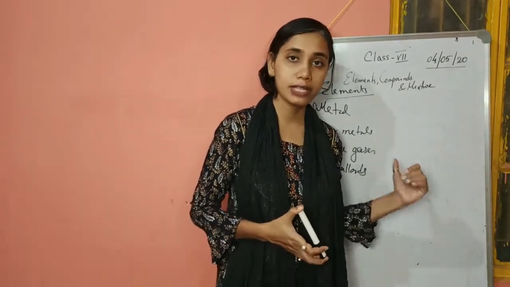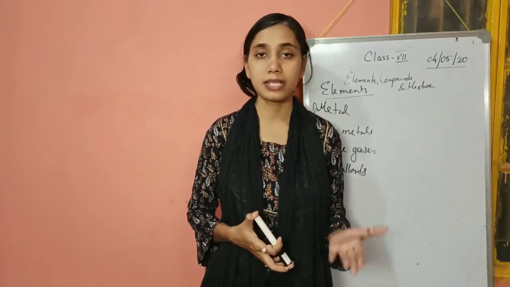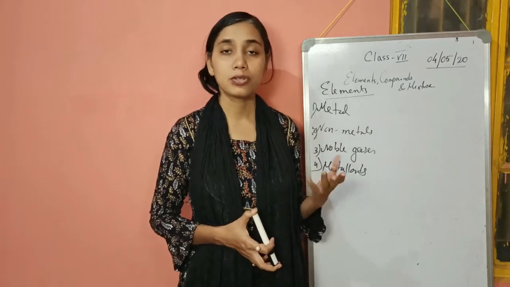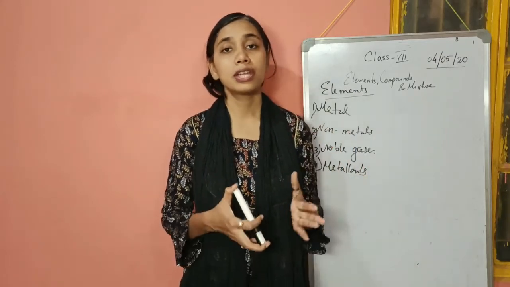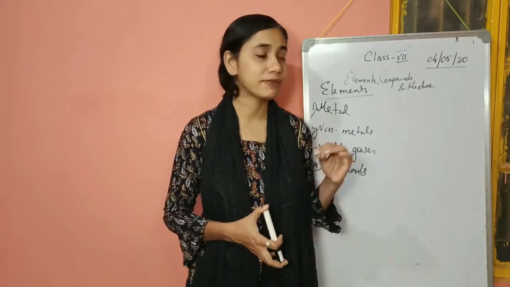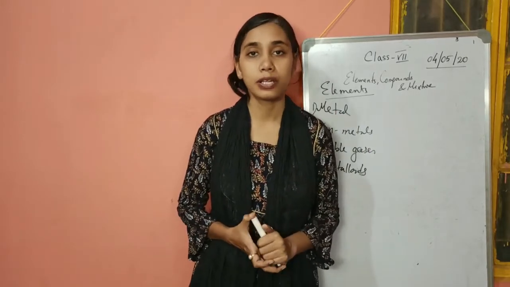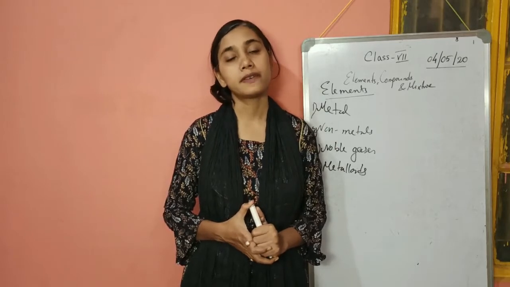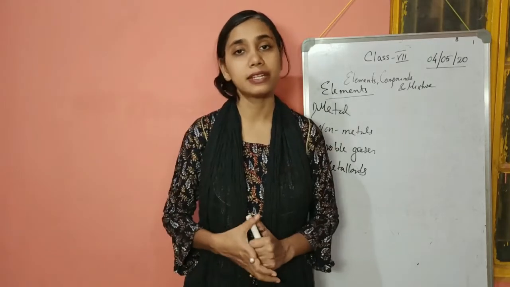Just now I have already said examples of non-metals also, like carbon, sulfur, oxygen. Sulfur is non-malleable and non-ductile. So generally they are following the properties, but there are exceptions as well for metals and non-metals. As I said, metals are good conductors of electricity, but there is a metal whose conductivity is very low because it has very high resistance.